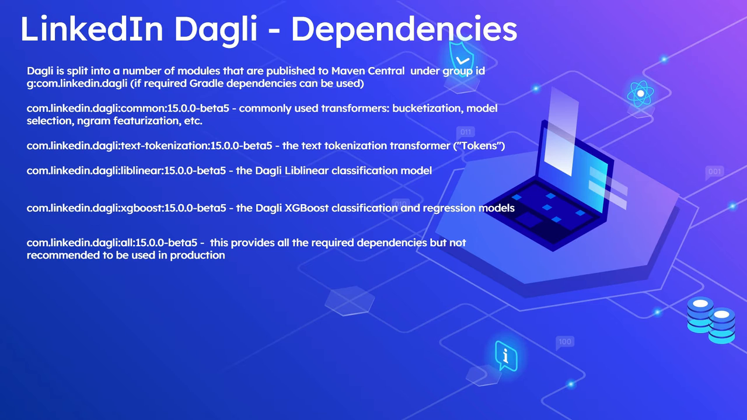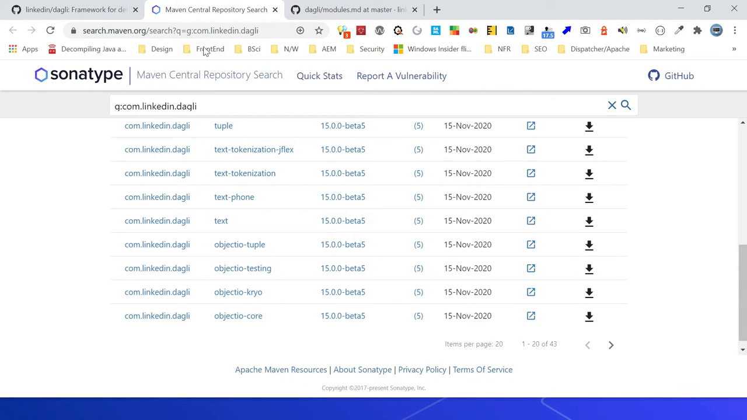The next one is XGBoost. This is Dagli's XGBoost classification and regression models. XGBoost means extreme gradient boosting framework for different languages. There is also an all dependency, which provides all the required dependencies. It is not recommended for production, but from a development perspective you can use it. For production you should add the individual dependencies. You can refer to Maven Central for all the dependencies. You can see there are multiple dependencies.